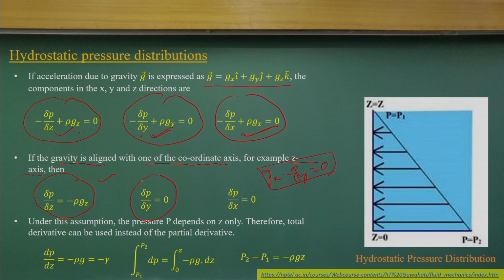That means if you consider z as the vertical direction, x and y are on the surface.